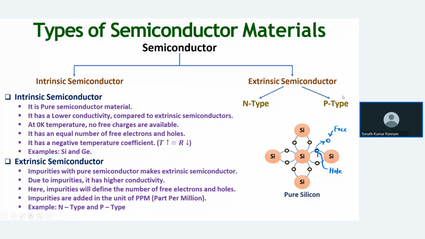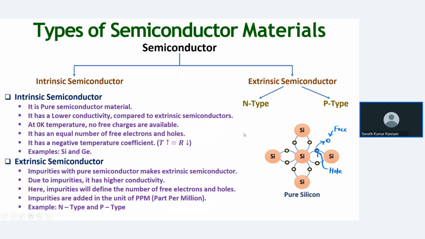And here P type, when you are doping the pure semiconductor with trivalent impurities like third group, after making bonding, one free hole will be formed. Due to that free hole, the current conduction takes place. So we can say that the minority carriers are holes and majority carriers are electrons. Okay. So due to the impurity, there is higher conductivity. Okay. So impurities will define the number of electrons and number of holes.